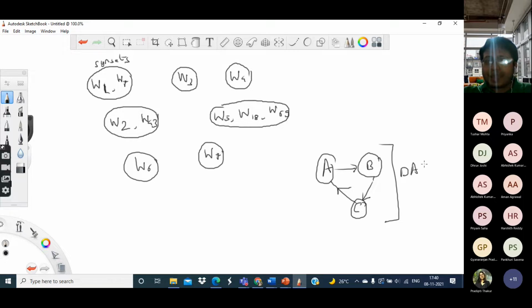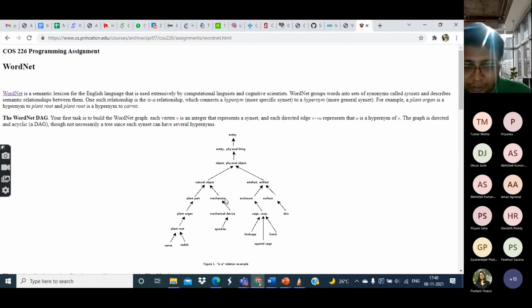Because the edges in the WordNet graph basically incorporate the meanings of the different words. The meanings are somehow conveyed through these edges. For example, if you look at the small example given here, two words are there, carrot and radish. These are individual words, but you can consider them as synsets of size 1.